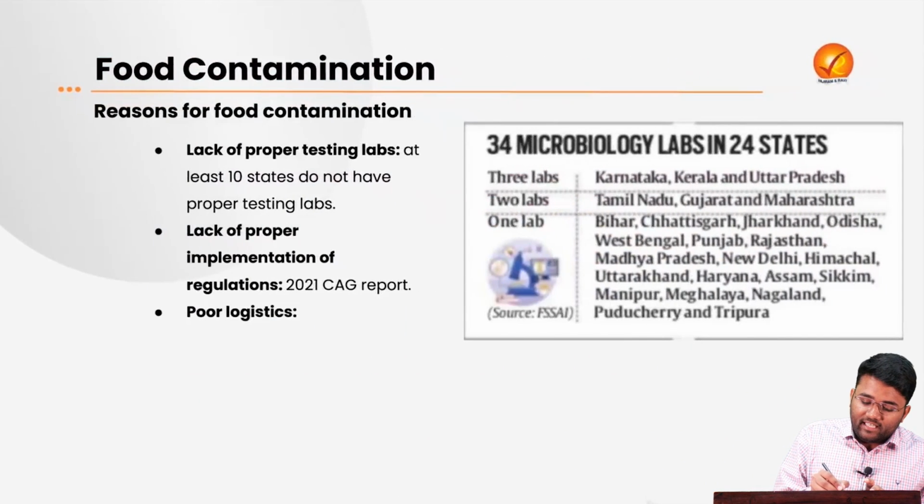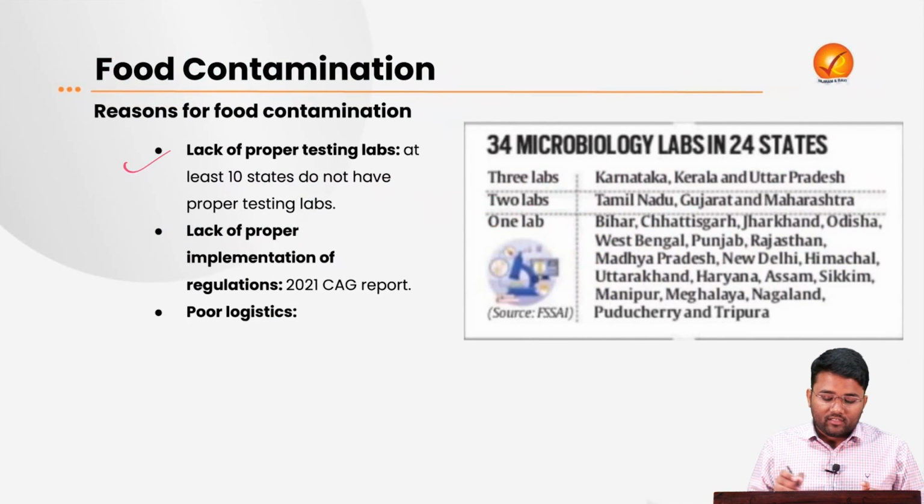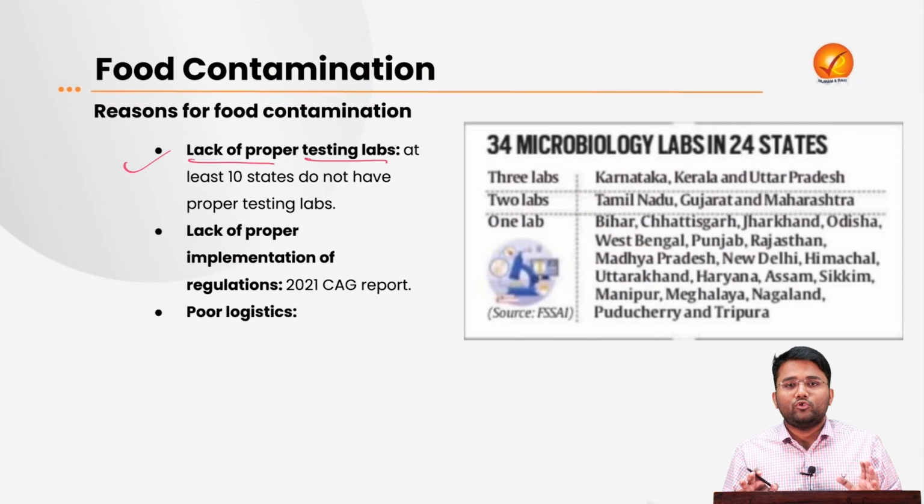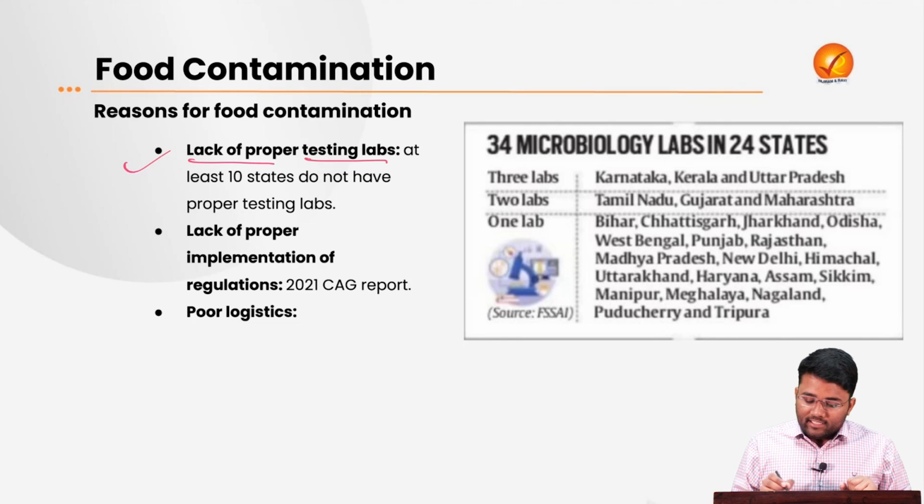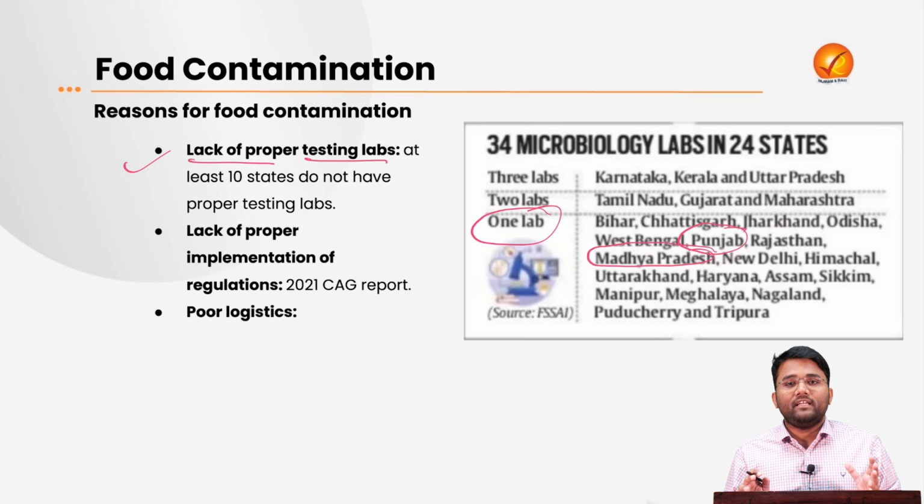So now, other reasons for food contamination. The lack of proper testing labs. At least 10 states do not have food testing labs. States like Madhya Pradesh, which have large acreage and large food production, and Punjab, which is one of the major food producers, have only one lab. So we can think how it will be feasible to properly test these food items when we don't have proper labs. Then proper implementation of regulations is also lacking.